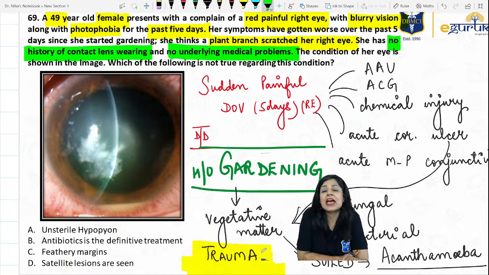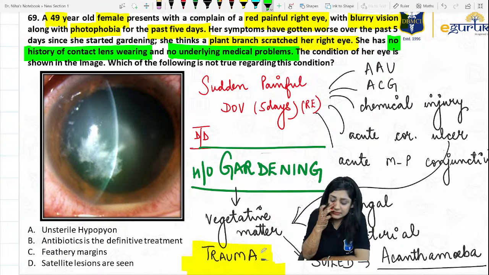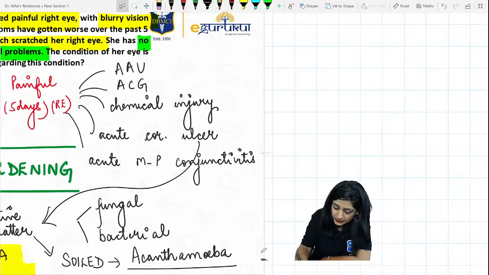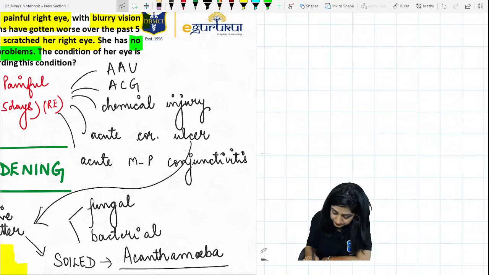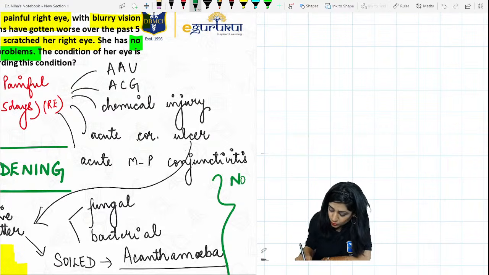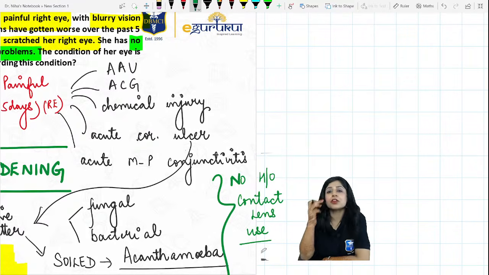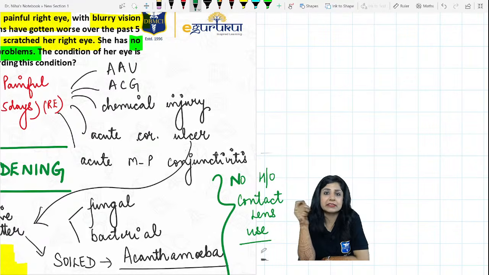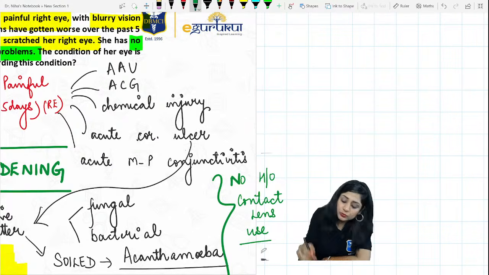If I do not have a history of contact lens use, what should I exclude from it? I do not have any history of chemical exposure.